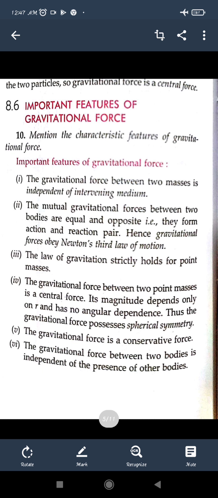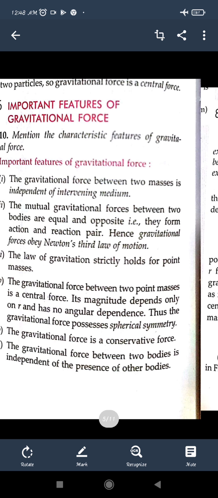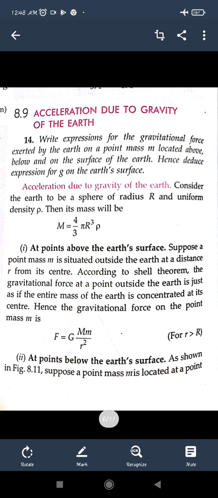So the gravitational force between two objects is independent of the presence of other bodies, right? If any other object is also kept in between, the force acting on that object will remain the same. It does not depend on the object coming in between. So now, acceleration due to gravity of the earth.